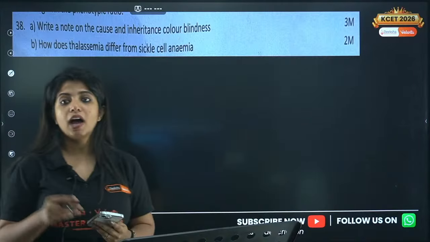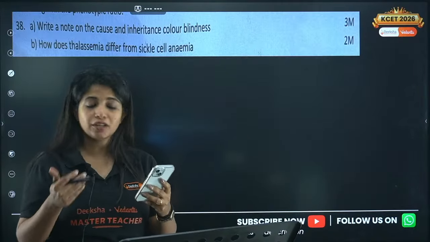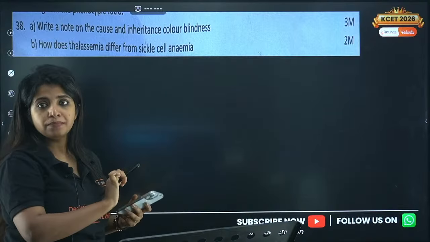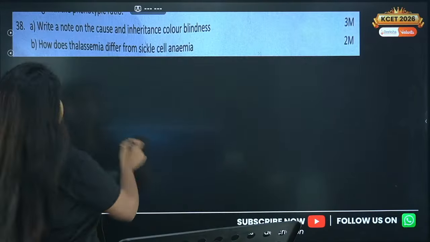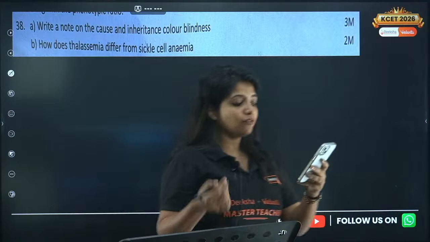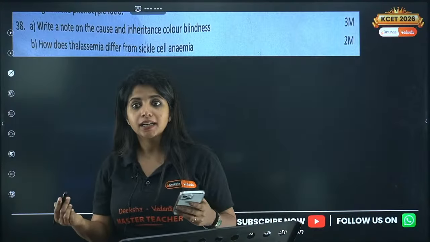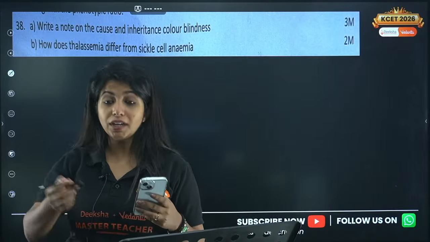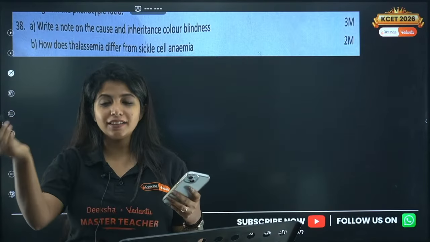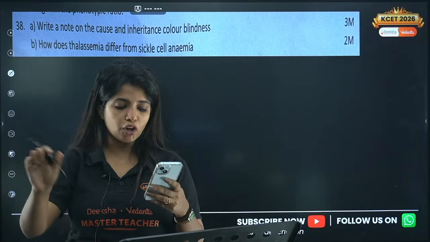Next, write a note on the cause and inheritance of color blindness. So in that, you have to talk about color blindness, different scenarios you can explain, where the mother is carrier and the father is color blind. You can talk about that, and you have to mention that it is a sex-linked recessive disorder where the cone cells are affected, certain red and green color cells are being affected. You have to talk about that.